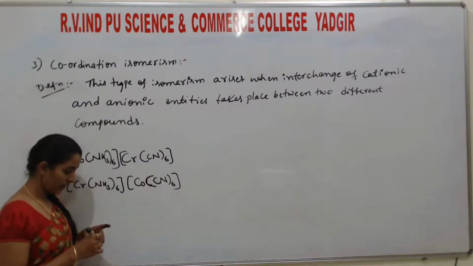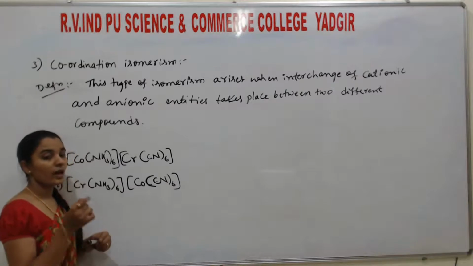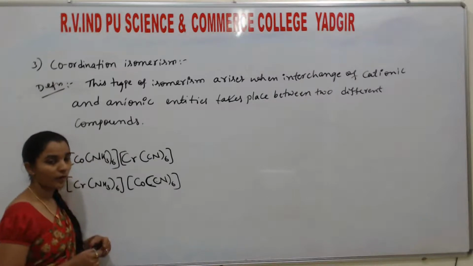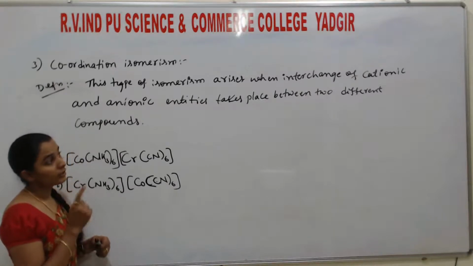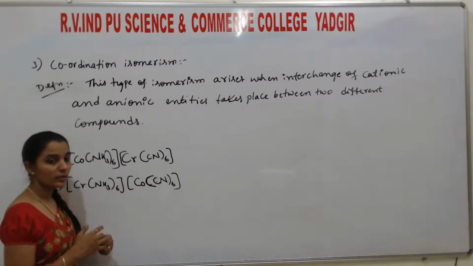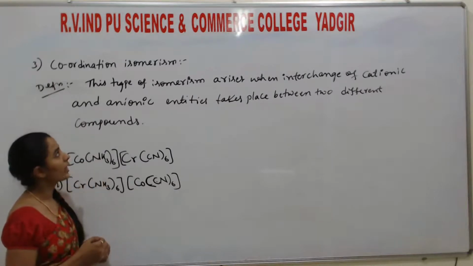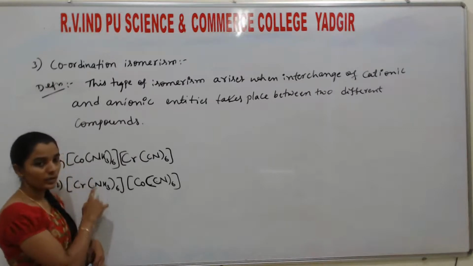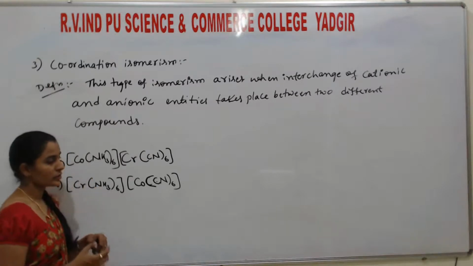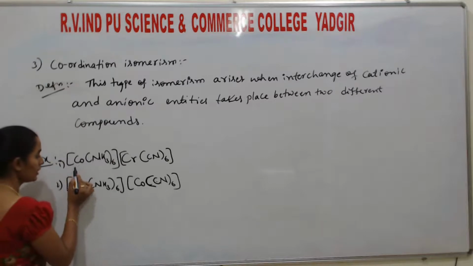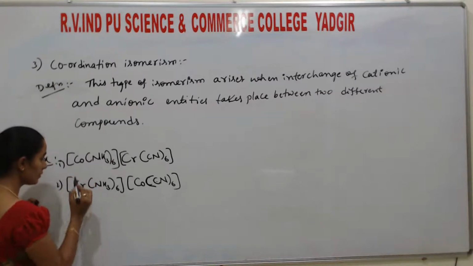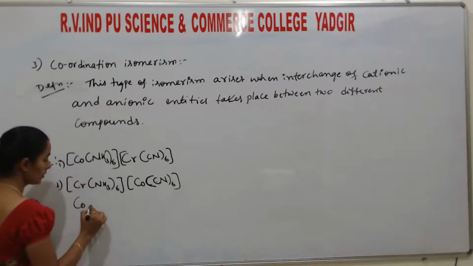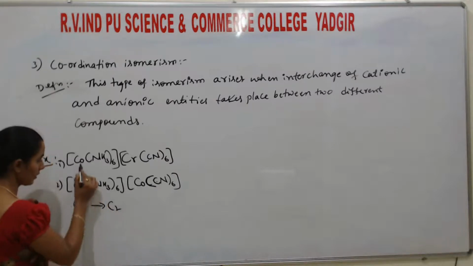If you write the proper definition, students: the compounds have the same molecular formula, but they differ by the interchange of the cationic and anionic entities. Then they are said to be what? Coordination isomers. Here, this is the example. In these cases, cobalt replaces Cr here, correct?